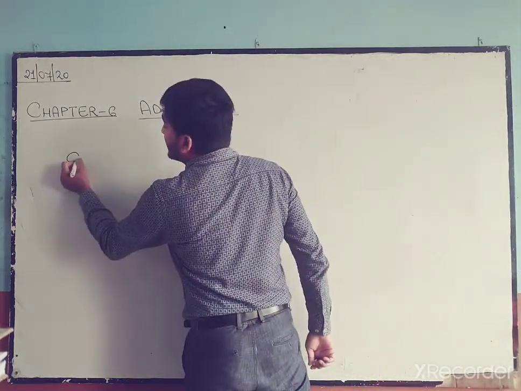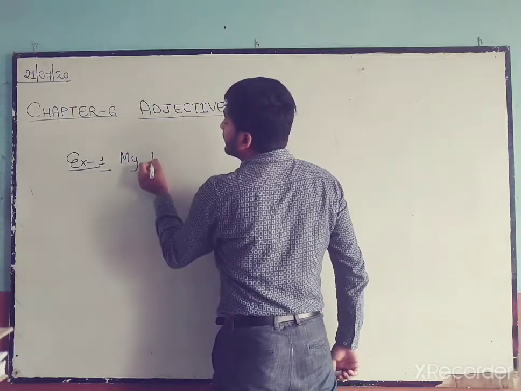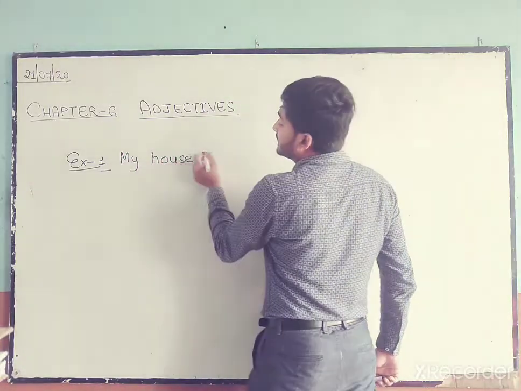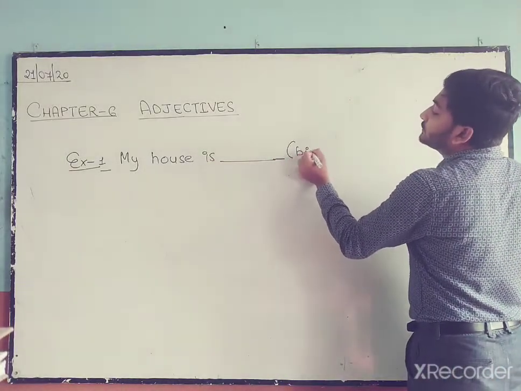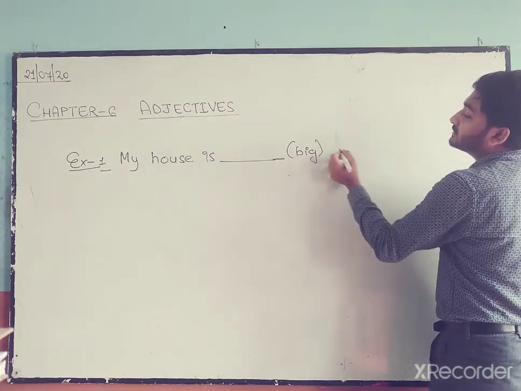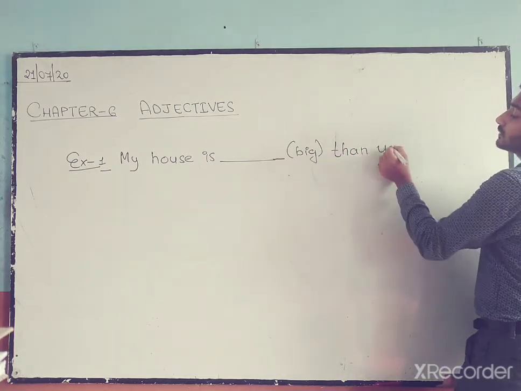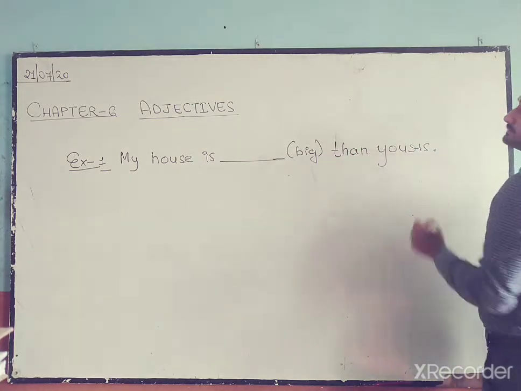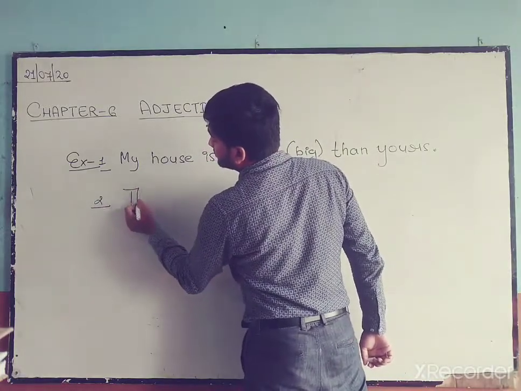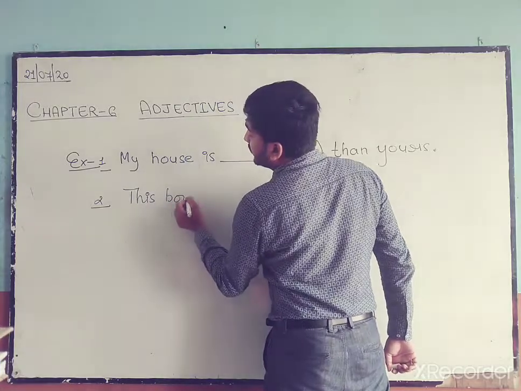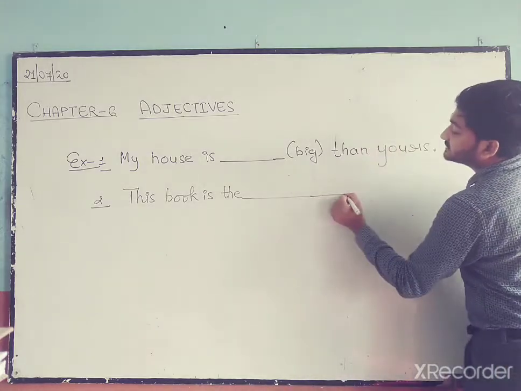Now see these two examples. My house is dash than yours. Here we have to use the adjective big. And this book is the dash.